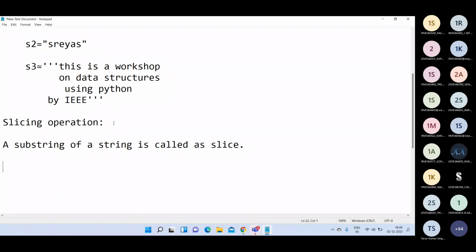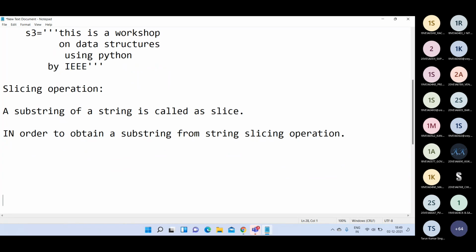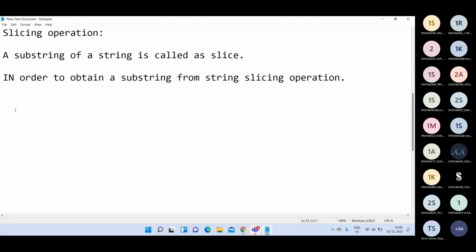So in order to obtain a substring from the string, we are going to perform this slicing operation. In Python, whenever you want to obtain a substring from the original string, you have to perform the slicing operation. For performing this slicing operation, we are going to use a slice operator.